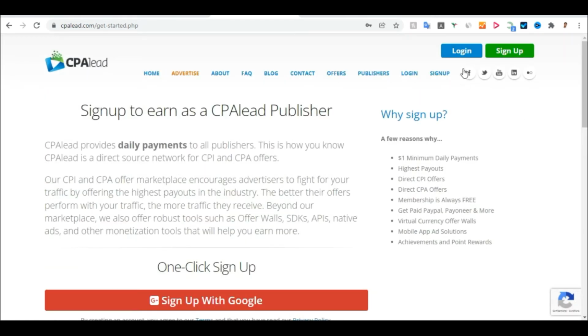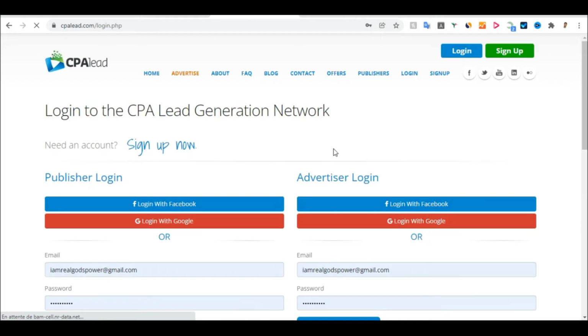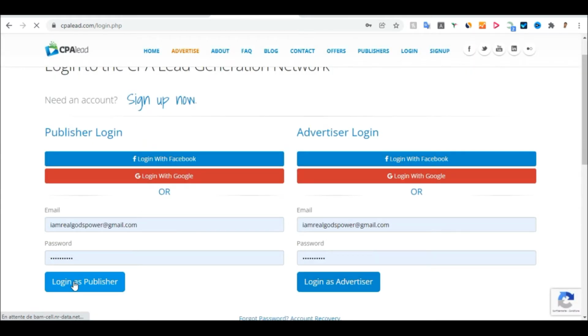So once your account has been verified, come to this section and click on login. Once you click on log in here, you are going to come here, enter your password and your email address, and you click on log in. So just log in as publisher, click on log in.